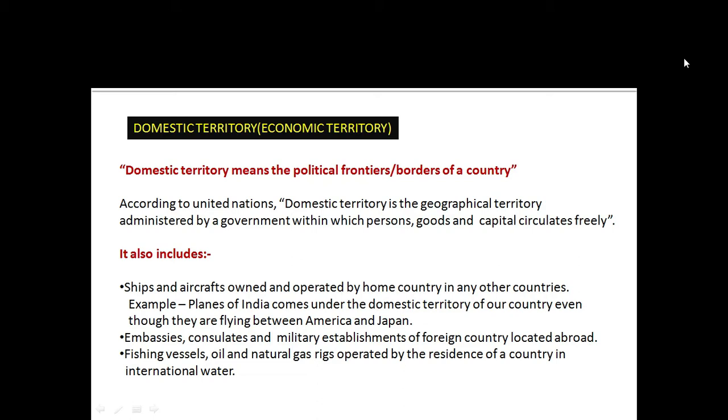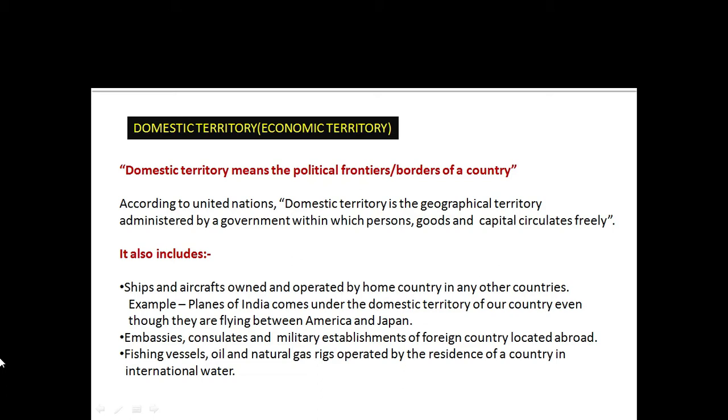It includes the area or territory which is under the economic interest of the government, which means that domestic territory is the political frontier border of a country. According to the United Nations, domestic territory is the geographical territory administered by a government within which persons, goods and capital circulate freely.